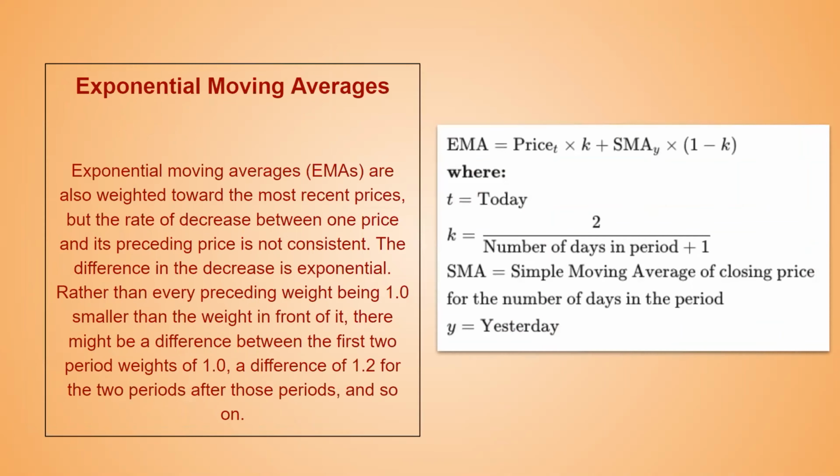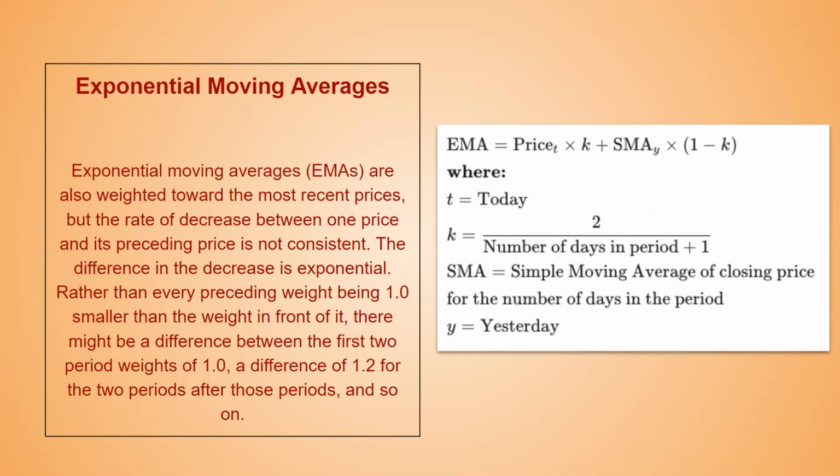The next one is the exponential moving average. The exponential moving average is similar to the weighted moving average, where it adds weight towards the most recent prices, right? But the rate of decrease from one price to its preceding price is not consistent, and it is exponential.